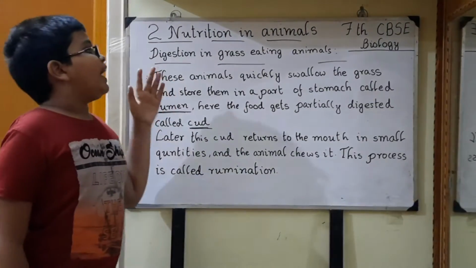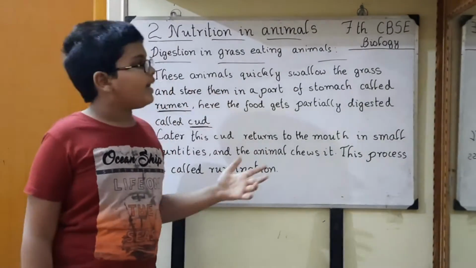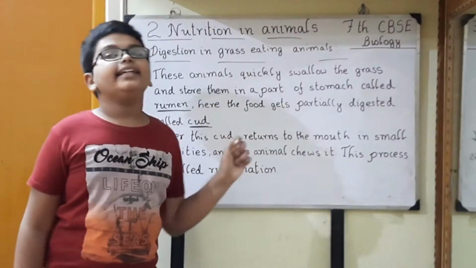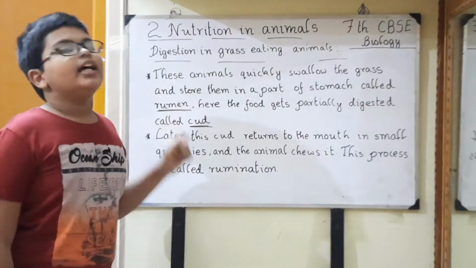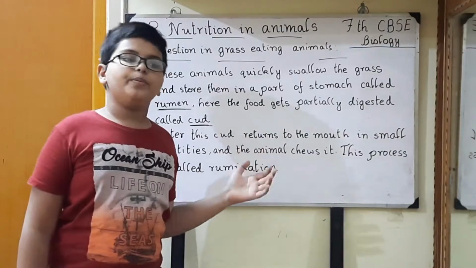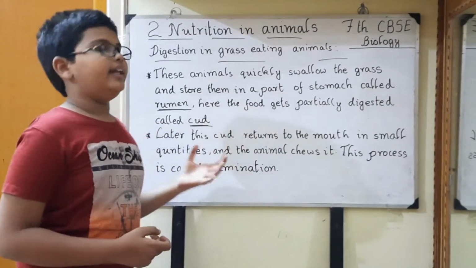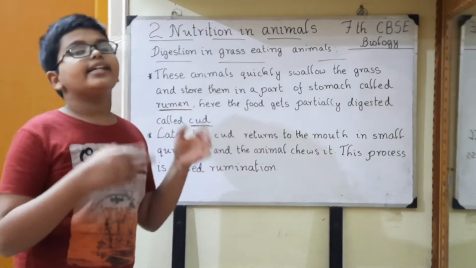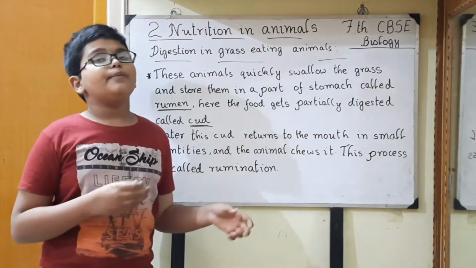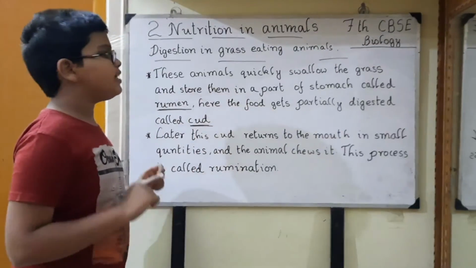Next we will see digestion in grass-eating animals. How does digestion happen in grass-eating animals? These grass-eating animals are also known as ruminants, right? Examples of ruminants are cow, sheep, buffalo, etc. While eating the grass, these animals do not chew, so they swallow the grass directly.